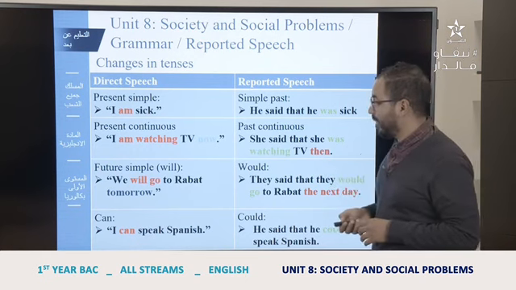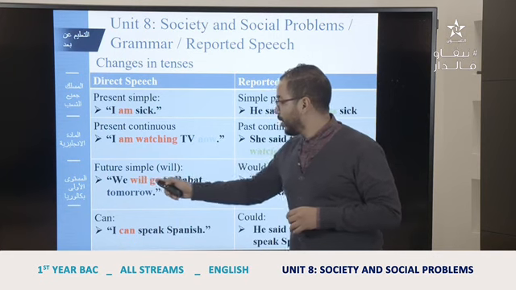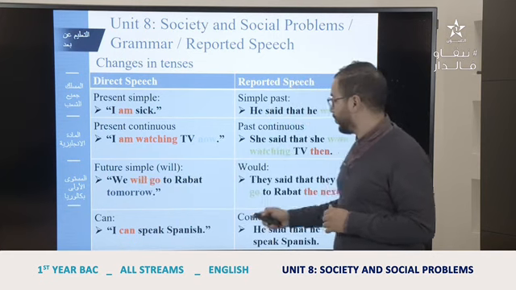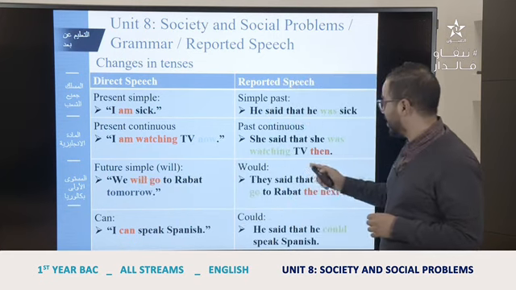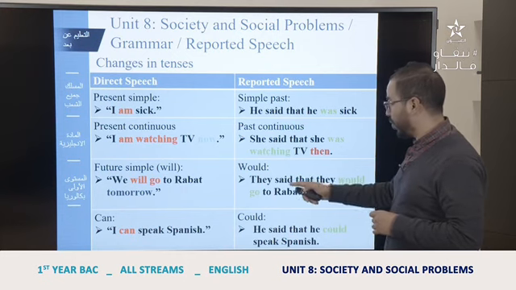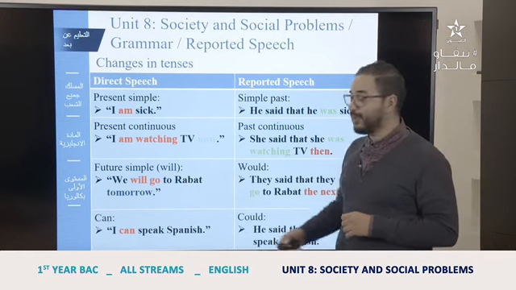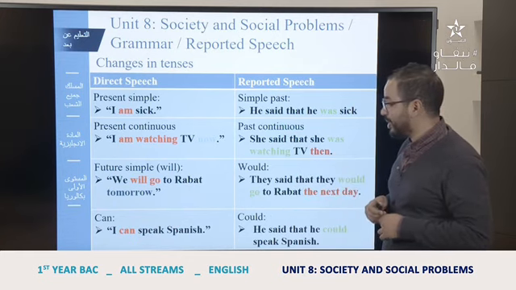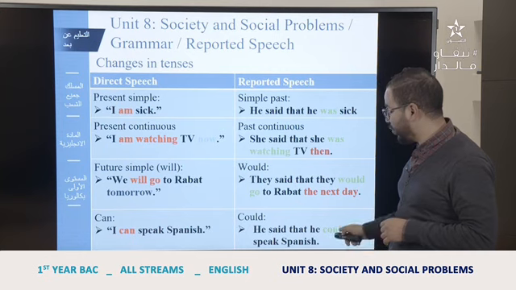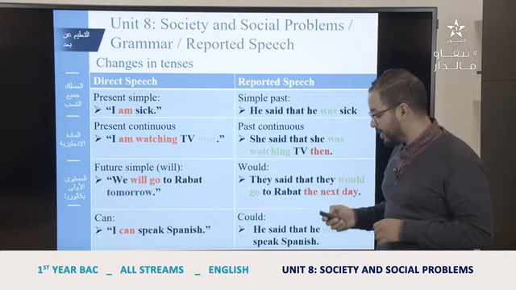The future, as we said, will. "We will go to Rabat tomorrow." They said that they would go to Rabat the next day. Will go becomes would go, and tomorrow becomes the next day. "I can speak Spanish." He said that he could speak Spanish. Can becomes could.